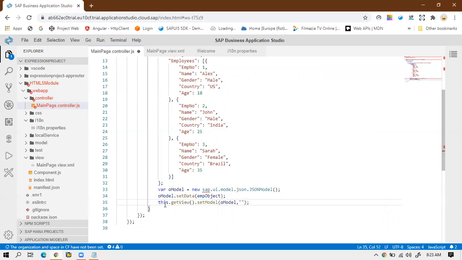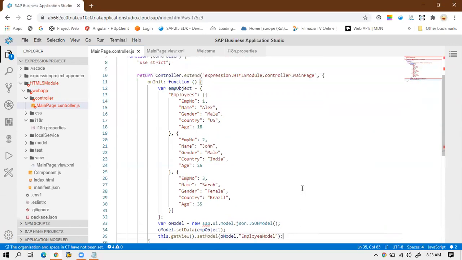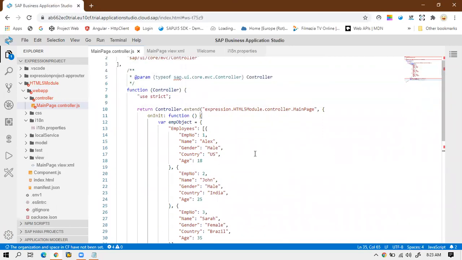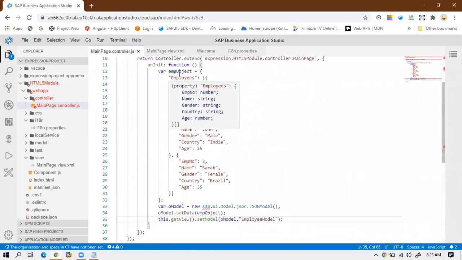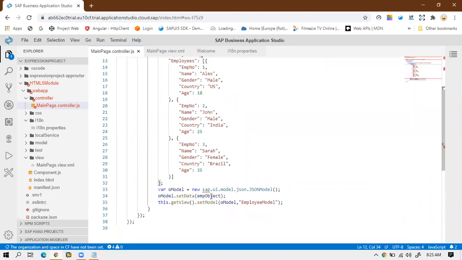I will call this the employee model. Now the model has been defined. Whatever data we have in this object has been inserted inside this model.